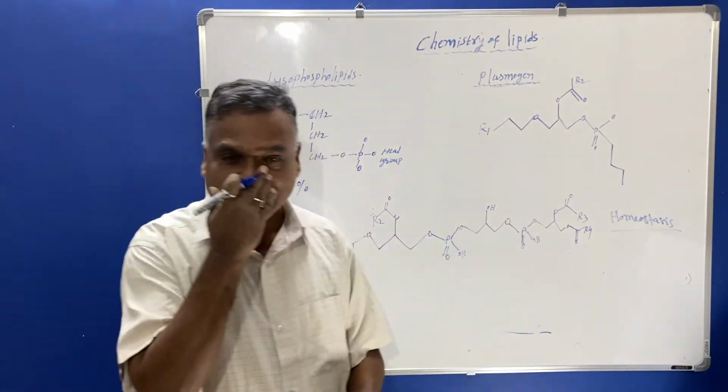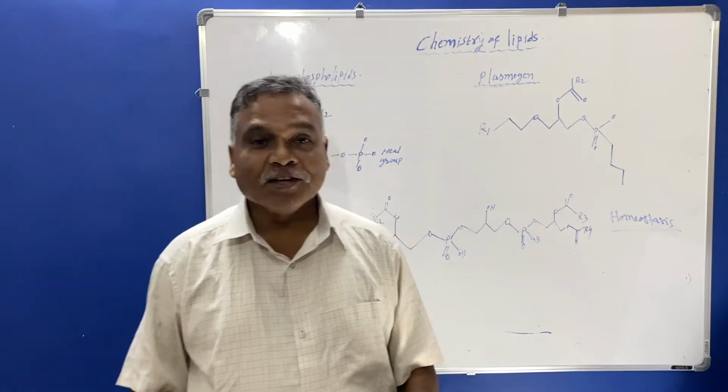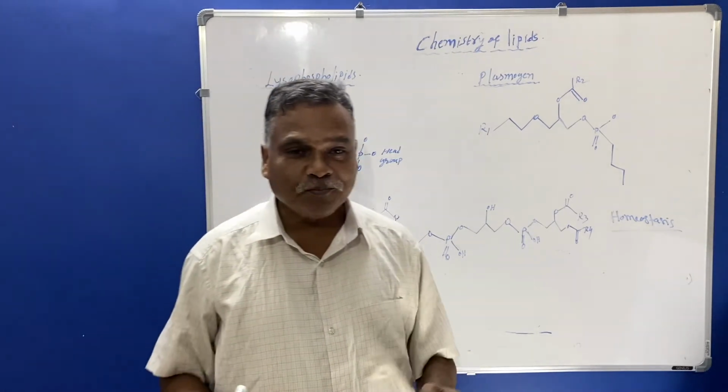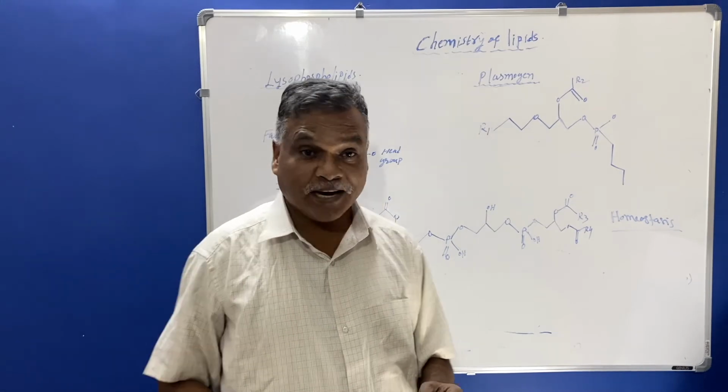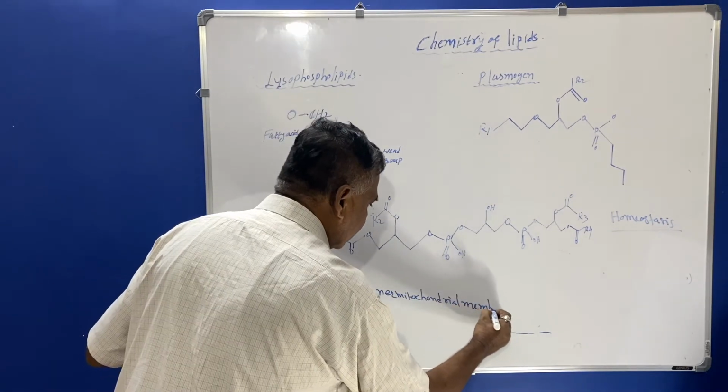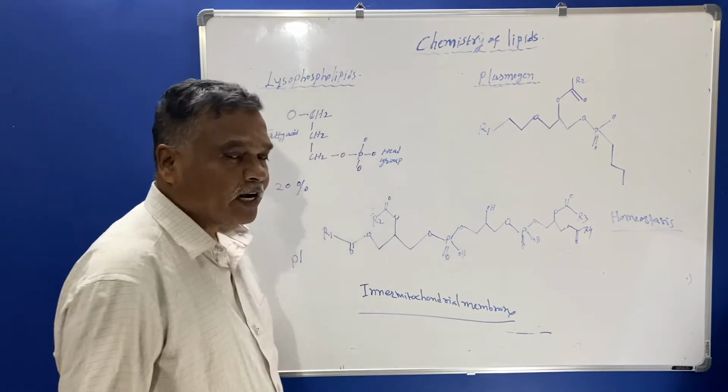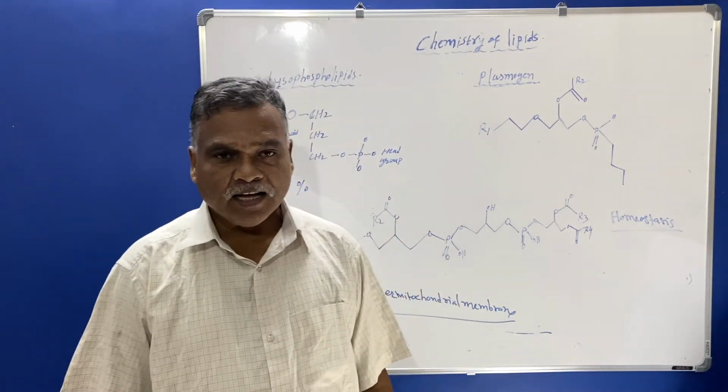Now we'll see another phospholipid, cardiolipin. Cardiolipins are seen in the inner mitochondrial membrane, and they carry out two important functions in our body.